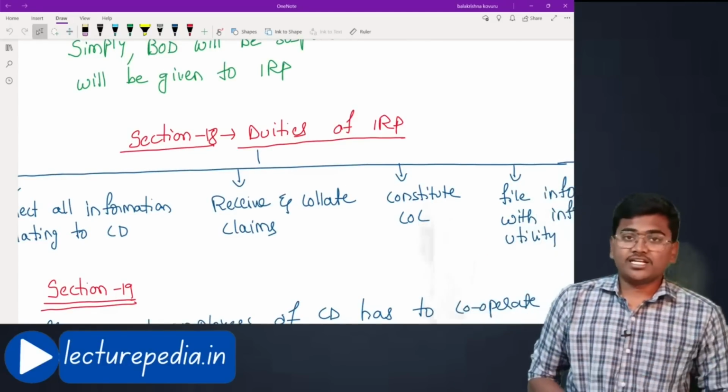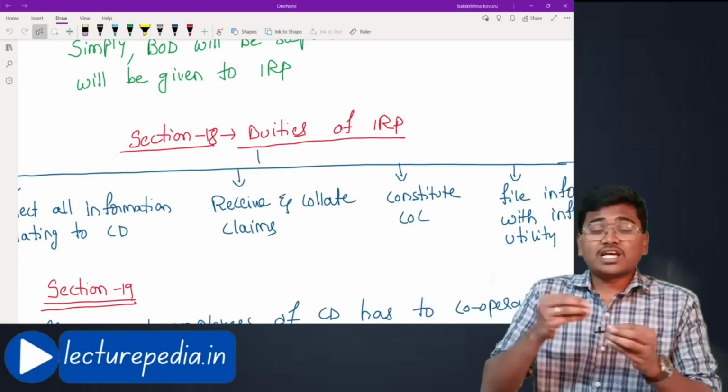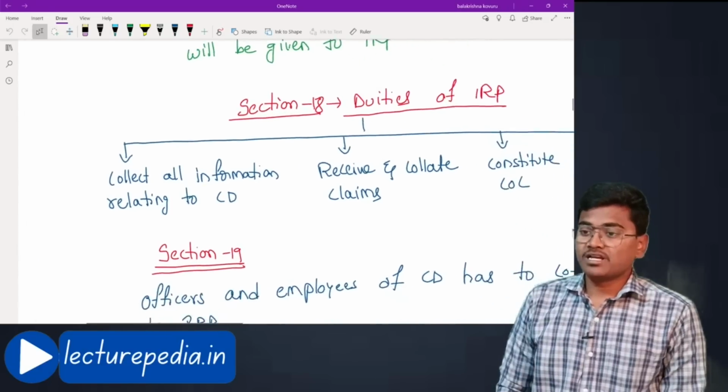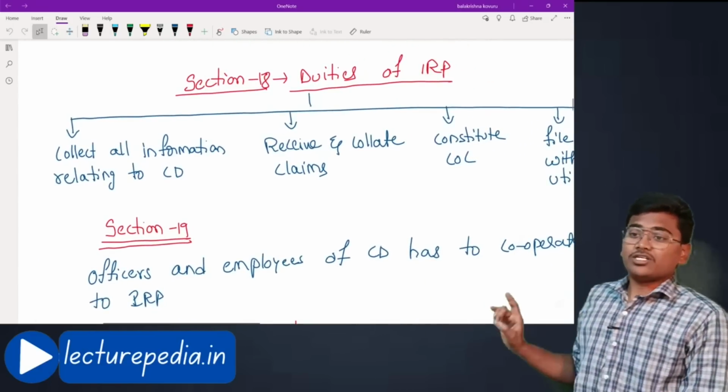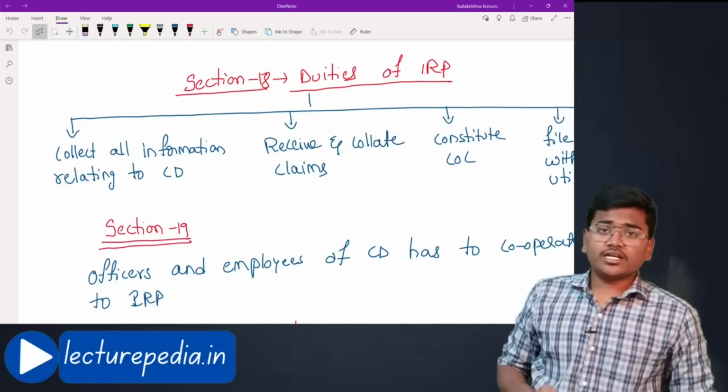Next, section 18 deals with the duties of the interim resolution professional. You have appointed the interim resolution professional. Now what are the duties that this interim resolution professional has to perform? Let us see. First duty is to collect all information relating to the corporate debtor. He has to gather all the information relating to the corporate debtor.